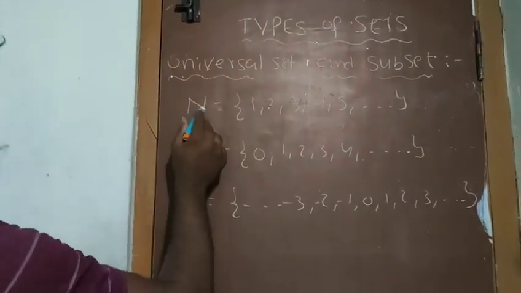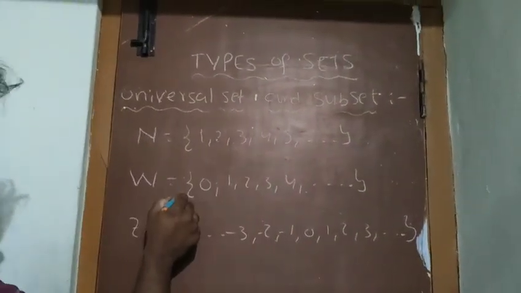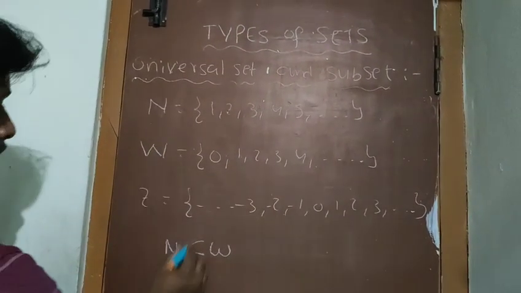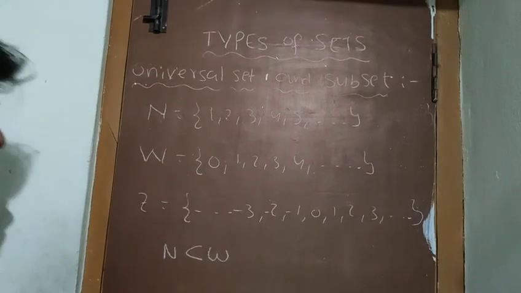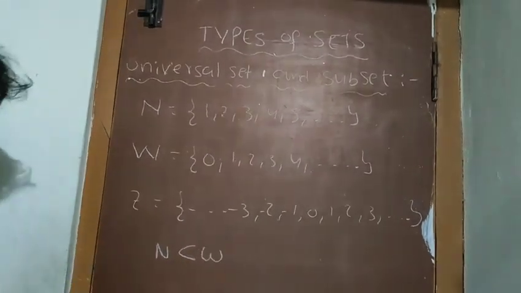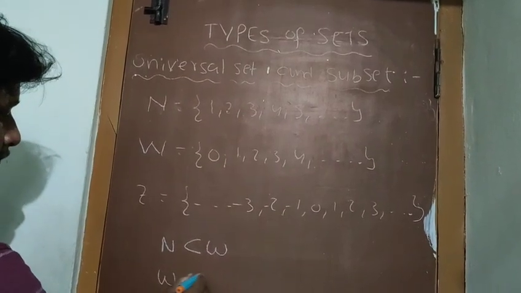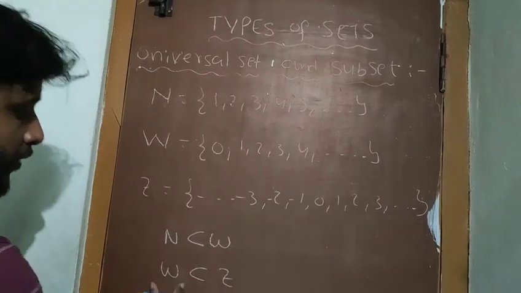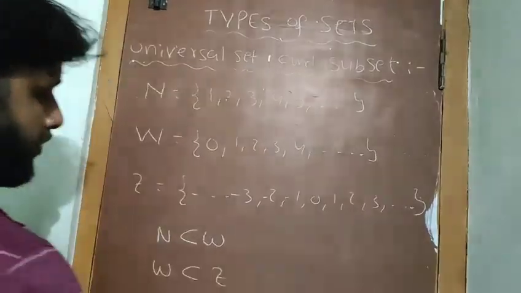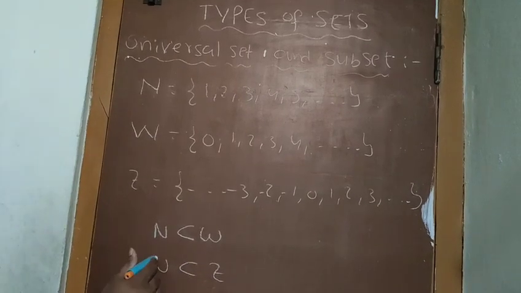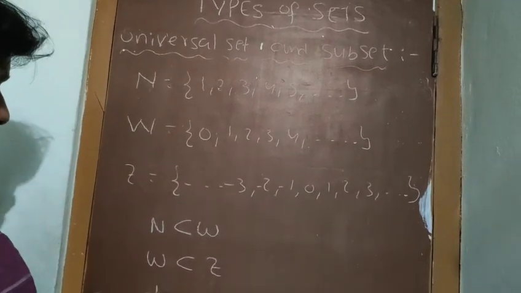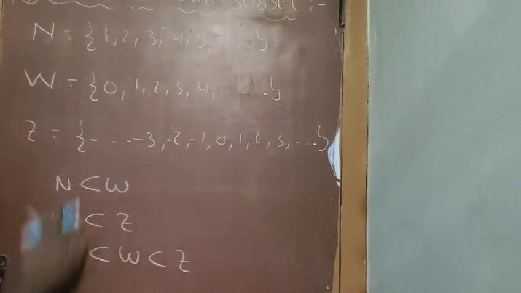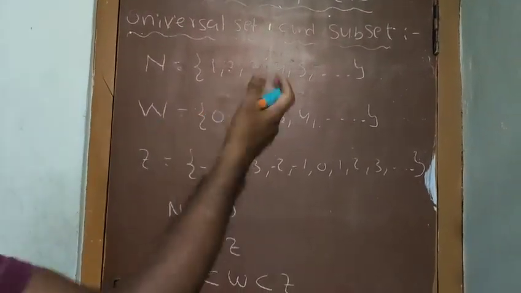Every element of N is an element of W. Therefore, N is a subset of W, and W is the universal set in this condition. Similarly, the whole number set is a subset of Z because every whole number is a part of the integers, but there are some extra numbers which are not part of the whole numbers. So we can write N is a subset of W, which is a subset of Z. This is the way to represent universal set and subset.